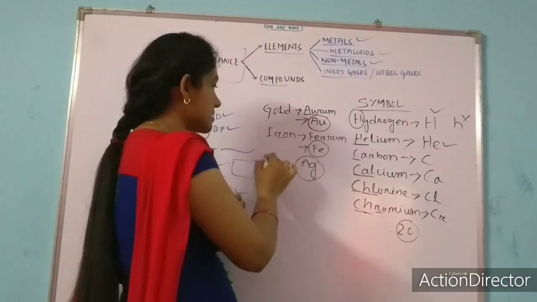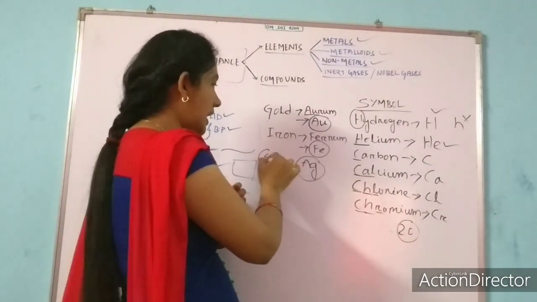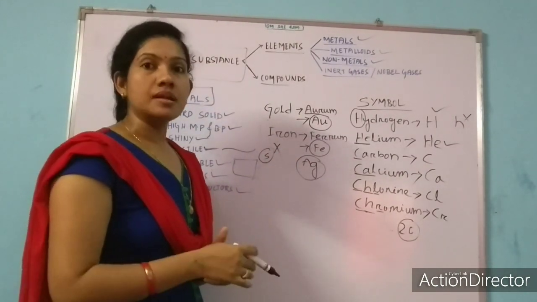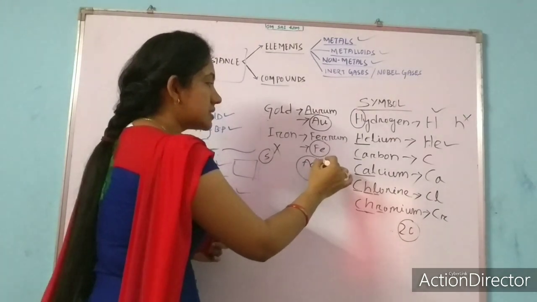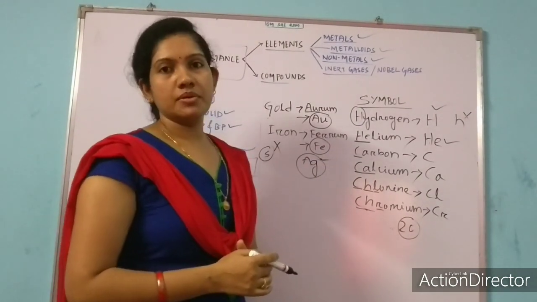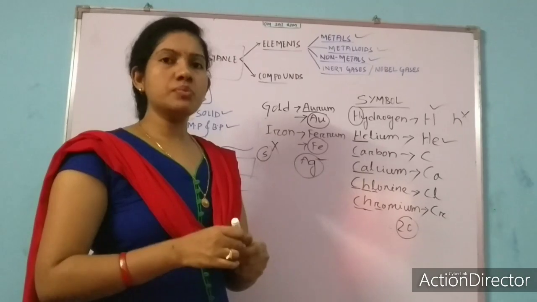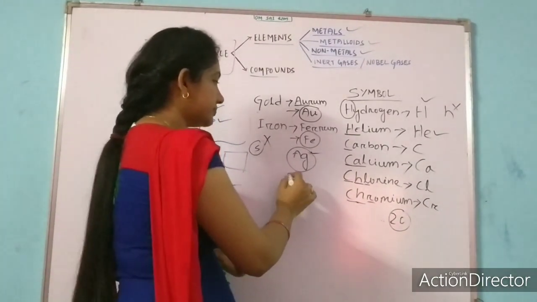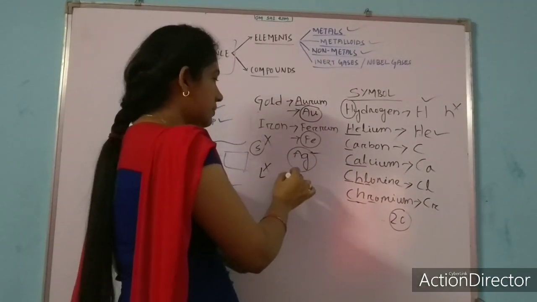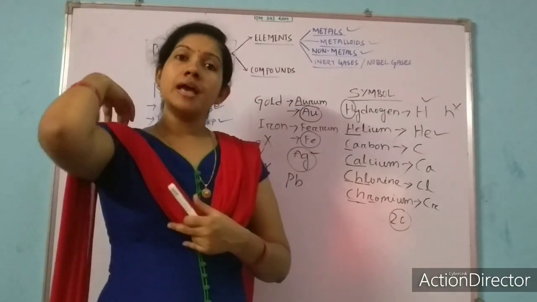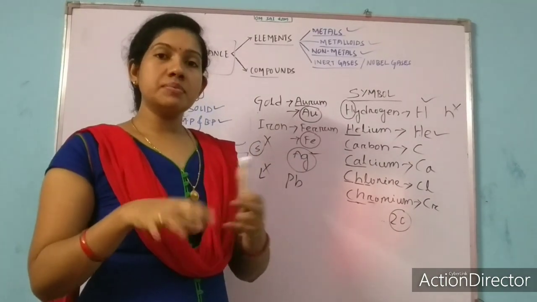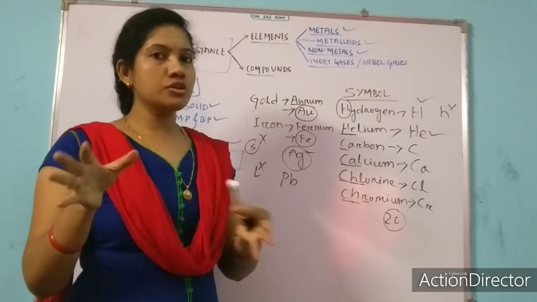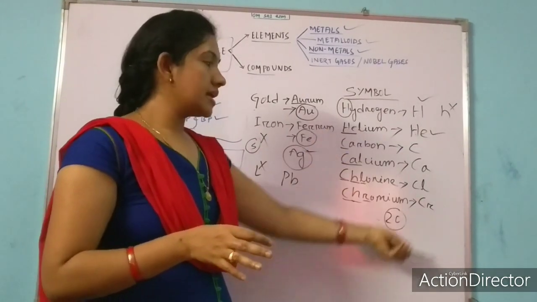Silver starts with S, but as it got its Latin name, we cannot write S to symbolize silver. The Latin name we have to take, that is Ag. Ag is for silver. Another example also. For lead, the Latin name of lead is plumbum, that's why we are representing it as Pb. Instead of writing L, we represent it as Pb. So there are also some elements which are represented by using their Latin names. This is also given in your book. Just go through these symbols and Latin names.